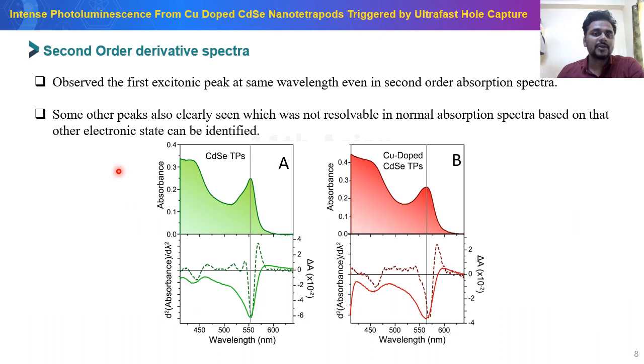So after that we have calculated the second order derivative spectrum. So this is the normal ensemble emission absorption spectrum for the CdSe and copper-doped CdSe tetrapod, and this is the second order derivative spectrum. And what we have observed is that the first excitonic band is observed at the same wavelength in the second order derivative spectrum also, and there are some other bands also observed which cannot be clearly seen in the normal absorption spectrum.